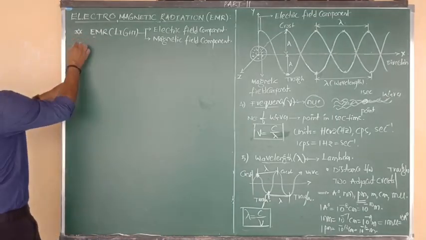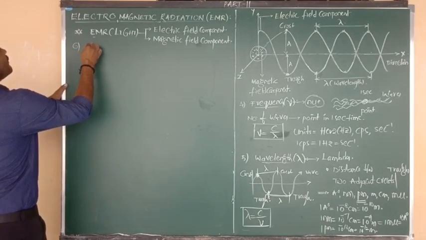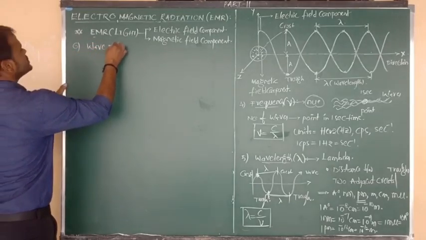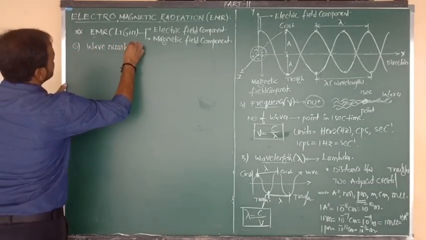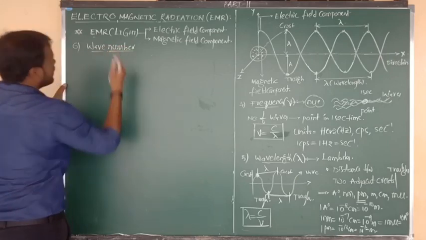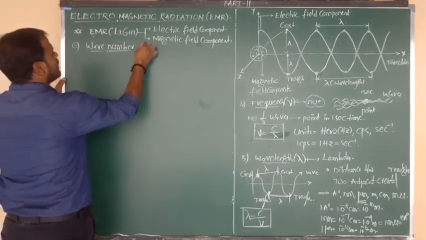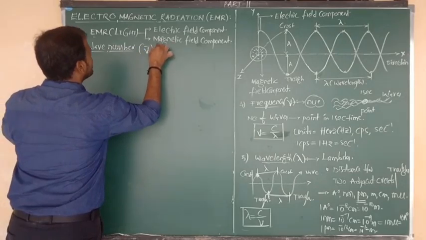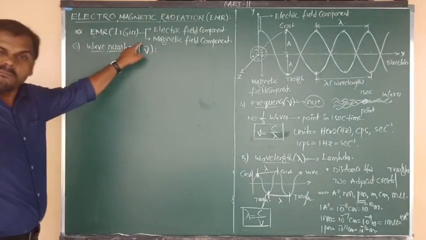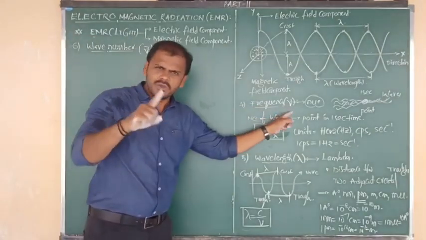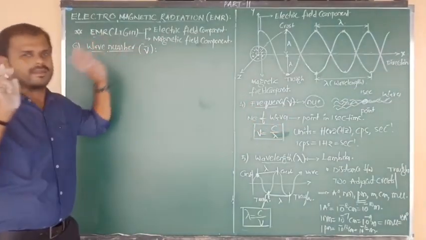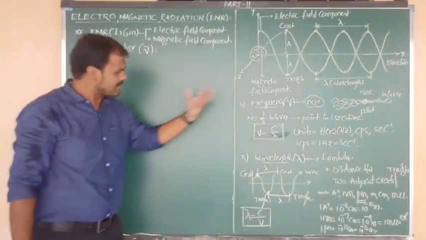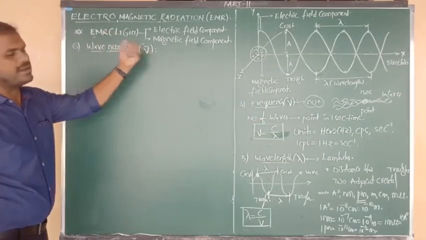So next property I am going to discuss is the wave number. What is meant by wave number, and what is the symbol it is denoted with? Wave number is denoted by the symbol nu bar. Frequency symbol is nu, and here it is nu bar. That is the difference. So frequency is nu and wave number is nu bar.